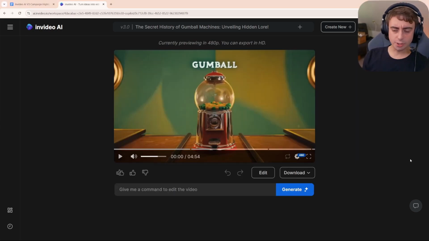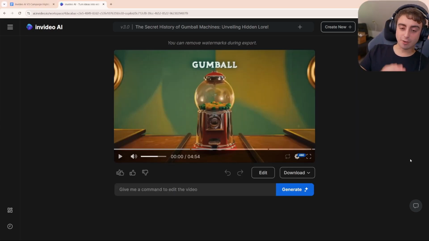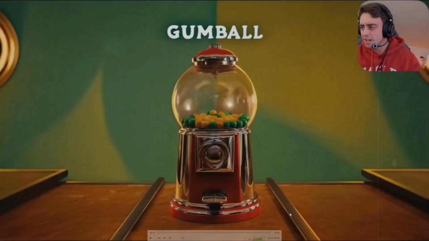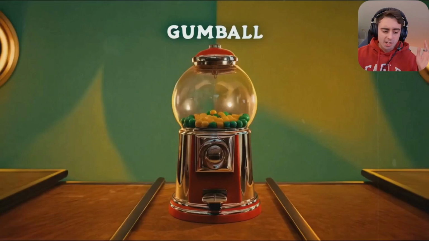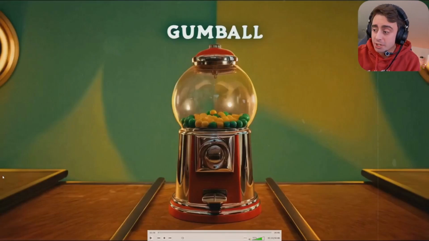And here it is. It took about, I'd say, 25 minutes-ish to generate this. Keep in mind, front to back, fully AI generated. Let's take a look. Alright guys, so I went ahead and downloaded the video in full quality without any kind of logos or anything. Let's see what the AI was able to cook up.